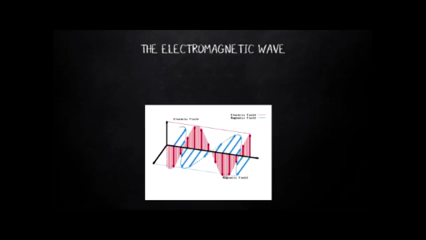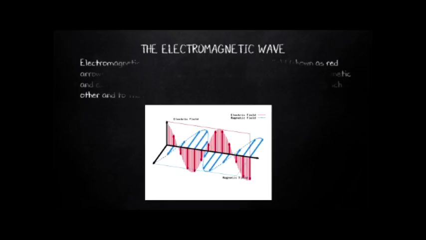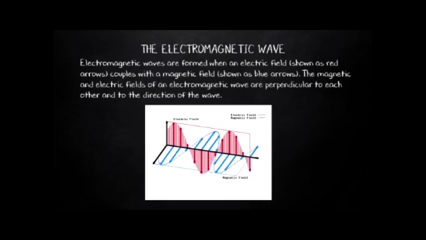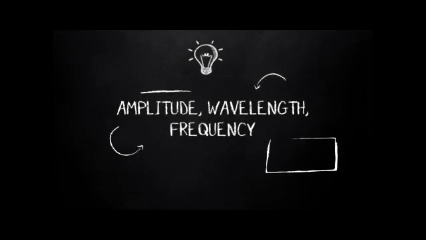Electromagnetic wave. Electromagnetic waves are formed when an electric field couples with a magnetic field. The magnetic and electric fields of an electromagnetic wave are perpendicular to each other and to the direction of the wave. Amplitude, wavelength, and frequency.